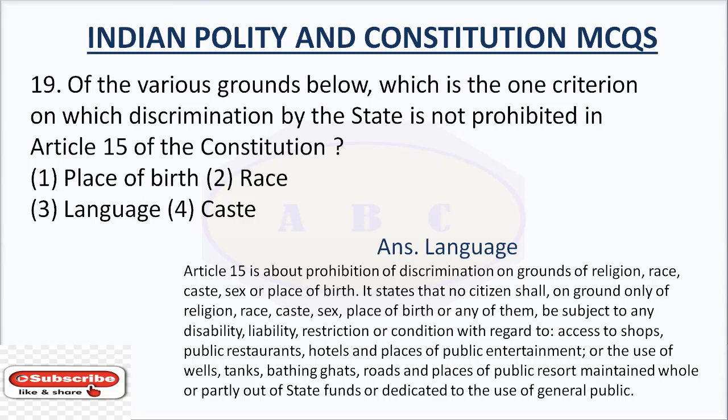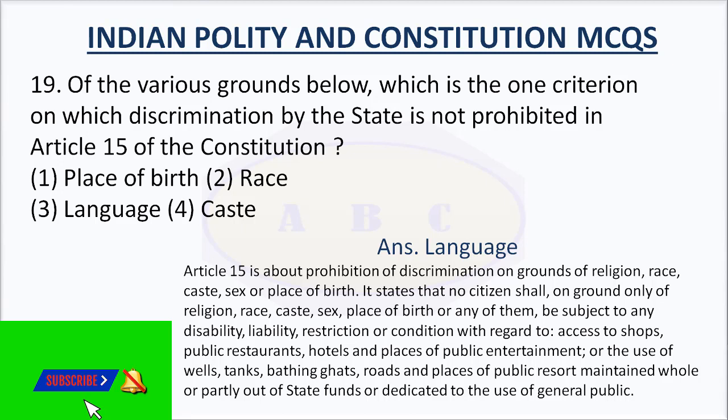Article 15 is about prohibition of discrimination on grounds of religion, race, caste, sex, or place of birth.